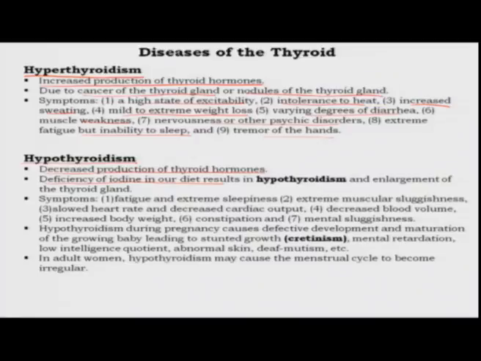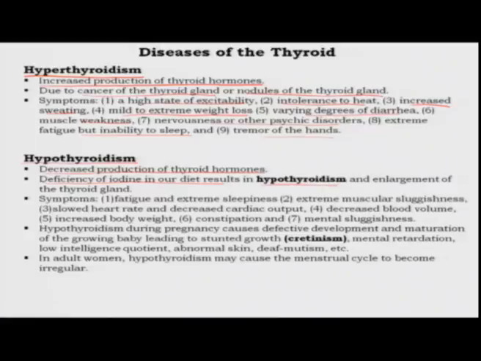nowadays we get iodized salt, because if we do not eat foods that have iodine in them naturally, our diet will become deficient in iodine, and as a result our body will not get the amount of iodine it needs to make thyroid hormone. As I said before, iodine is absolutely essential for the production of thyroid hormone. So, this will result in hypothyroidism, and as a result of this there is an enlargement of the thyroid gland, okay, because the system is saying that there is not enough thyroid hormone being produced.